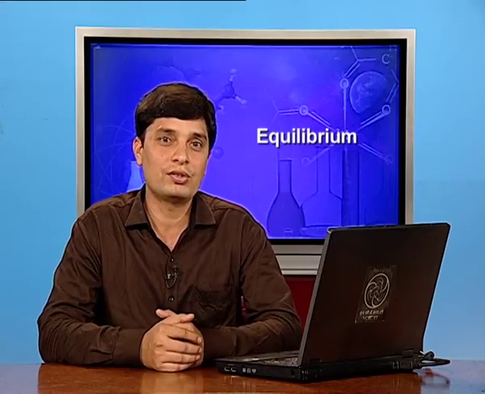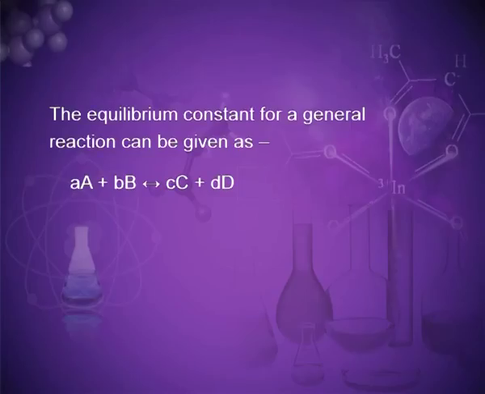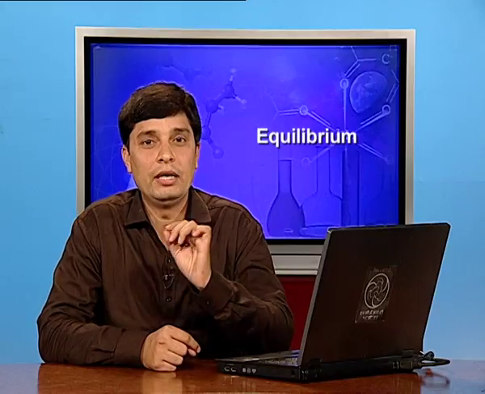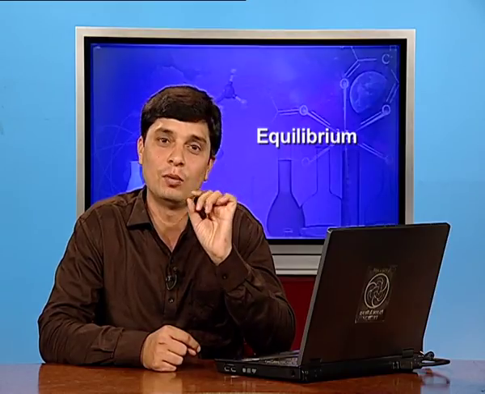The equilibrium constant for a general reaction can be given as aA plus bB gives cC plus dD, where the numbers of moles are represented by small a, small b, small c and small d.